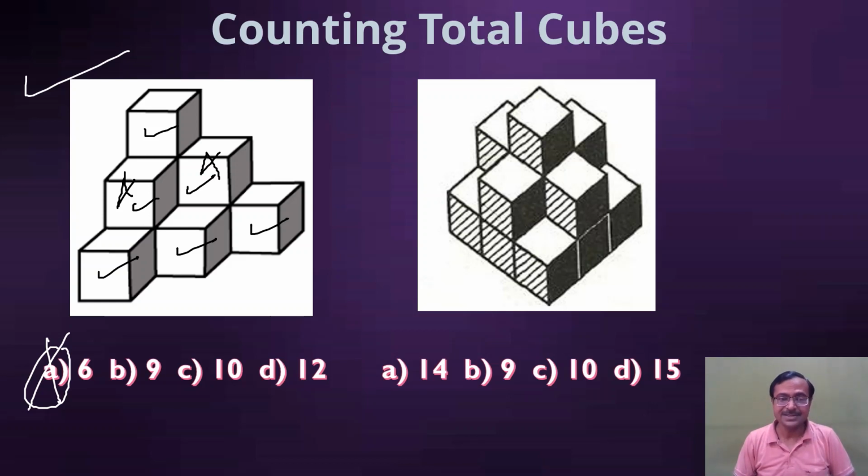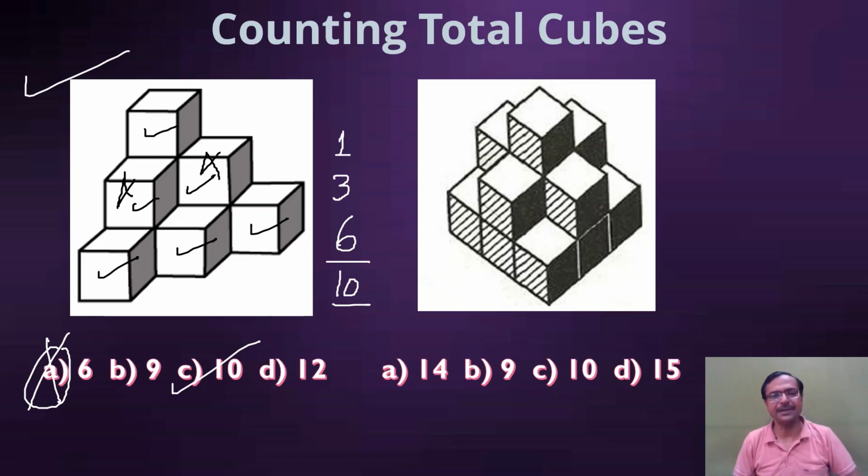That means 6 cubes are in the bottommost layer, the numbers which are visible in that figure. And now come to the second layer. You see 2 very easily. I put crosses there, 2, and above that you have only 1. So actually there are 3 cubes in the second layer, and the topmost layer, obviously, is a single cube. So the total number of cubes in this figure is 10. So C is the correct answer for this one.